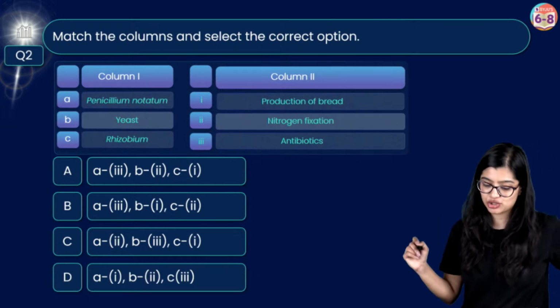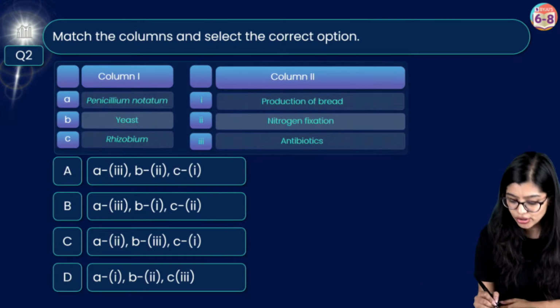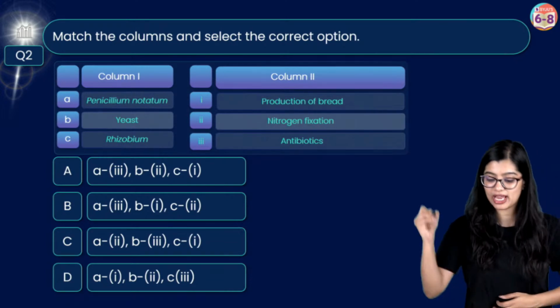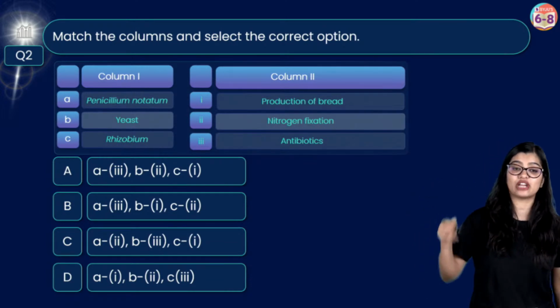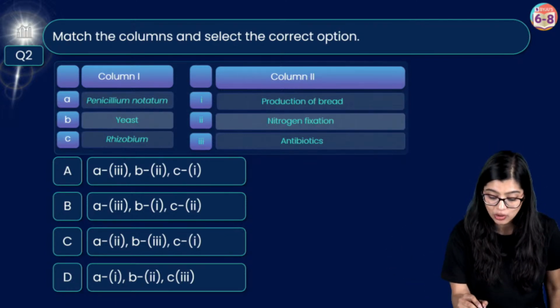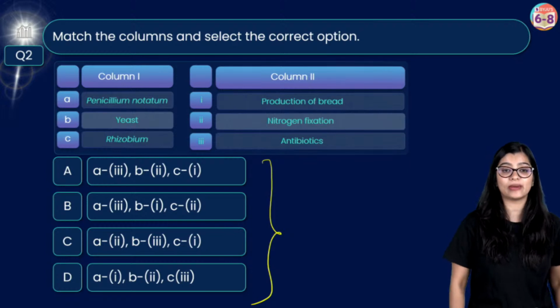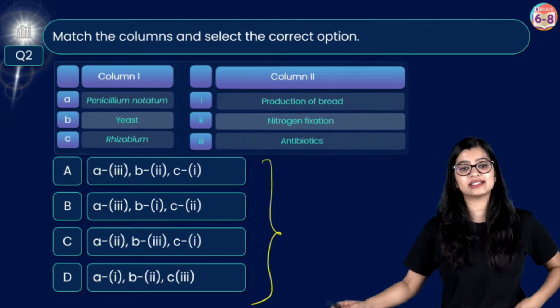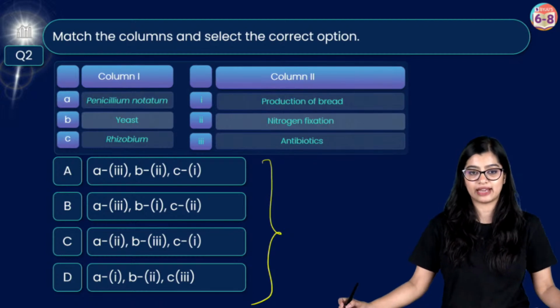Next question is match the following, okay? So here in column 1, we have Penicillium notatum, yeast, rhizobium. In column 2, we have production of bread, nitrogen fixation and antibiotics. Make sure that you match it and then go ahead and tell me which among the following is the correct answer. The poll will come to all of you very soon. Yes, if the poll doesn't come also, you give me the answer in the live chat.